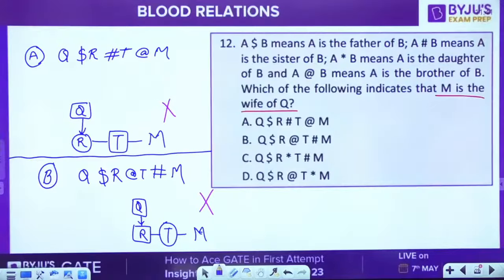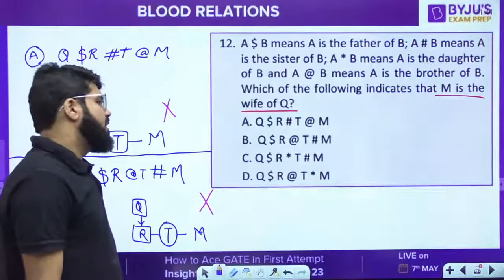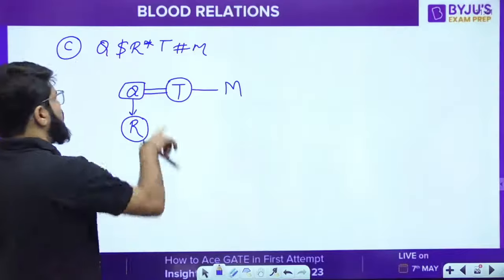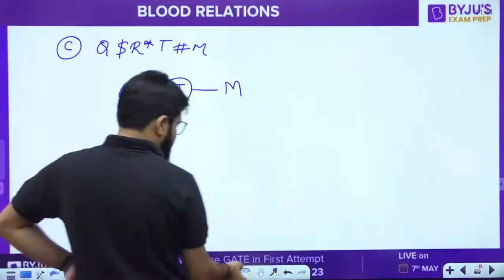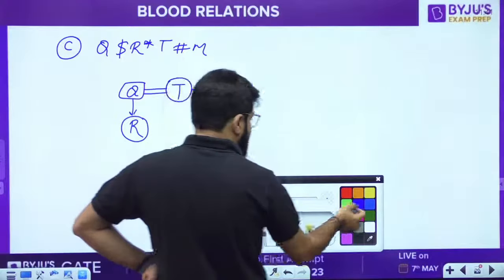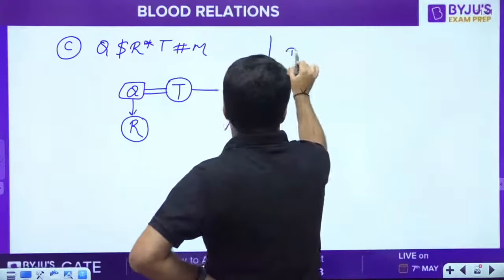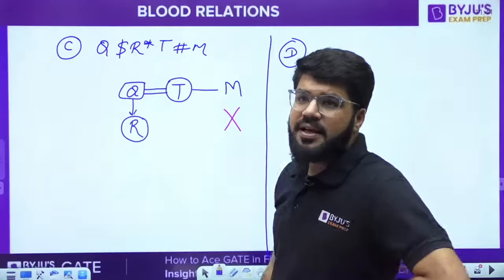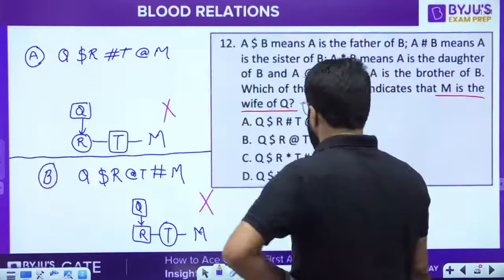Now tell me the answer. Okay, is M the wife of Q? Not at all. The wife of Q is T. That is already fixed. So this is also not correct. Okay, so of course 100% D is the correct answer. 100% now you can say D is the correct answer, but एक बार फिर भी check कर लेते हैं.